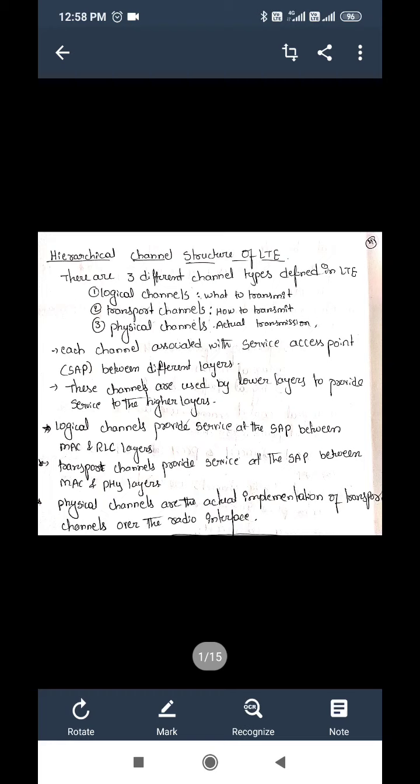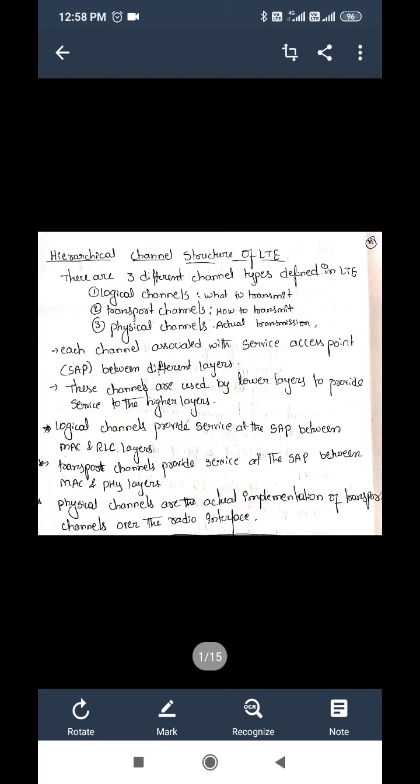In the LTE protocol stack, you have the RRC layer, PDCP layer, RLC layer, MAC layer and physical layer. These are the different layers present in the protocol stack. Each channel here is associated with a service access point between different layers. These channels are used by the lower layers to provide a service to the higher layers.